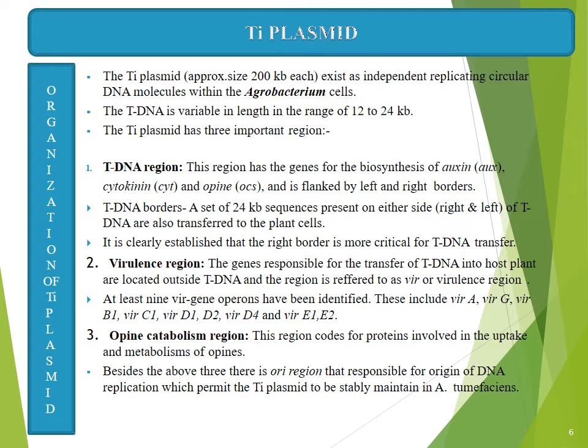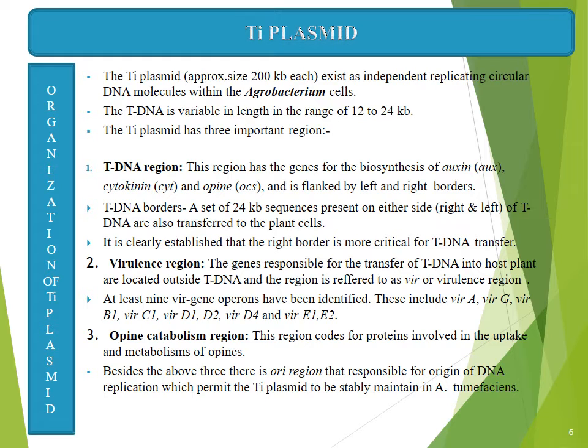So you can see this tDNA region produces auxin and cytokinin as well as opine. And the virulence region is a operon, a set of genes which contains virA, virG, virB1, virC1, virD1, D2, virD4 and virE1, E2.